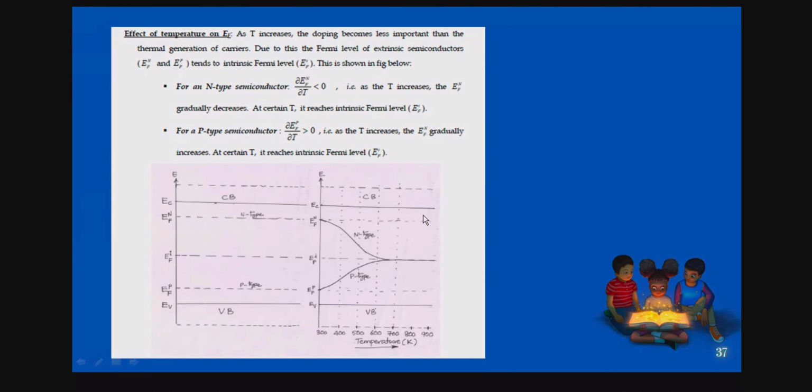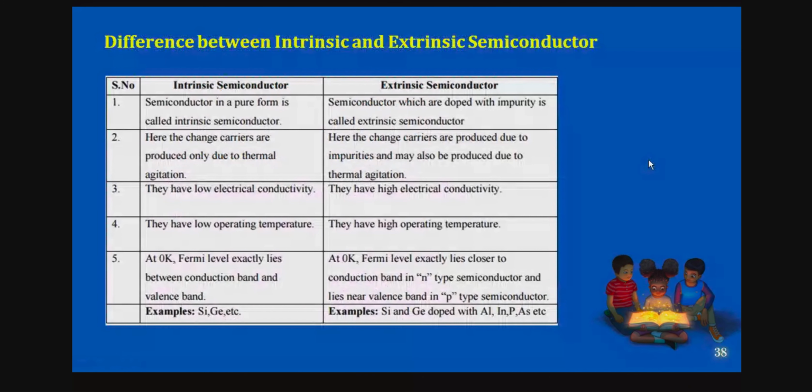So in all the cases in extrinsic semiconductor, so far we have focused only on impurities. But here, how the Fermi level varies with the temperature, we have seen here, isn't it? Right? So this is about the Fermi level in both the cases. Now coming to here, what is the moral of the story here? What is the moral of the story?